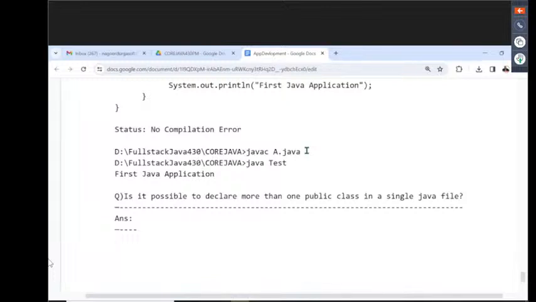Okay, the answer to this question I'll discuss tomorrow, along with the remaining saving Java file concept. Don't miss tomorrow's class. The next three classes are very, very important. Compilation is a normal topic, but the main internal concepts I'm going to discuss over the next three days. How we compile Java files, what happens internally during compilation, that we are going to understand. So don't miss the next three classes.